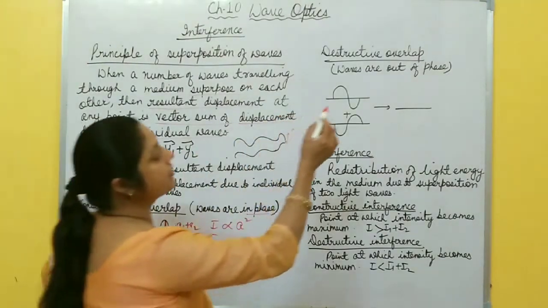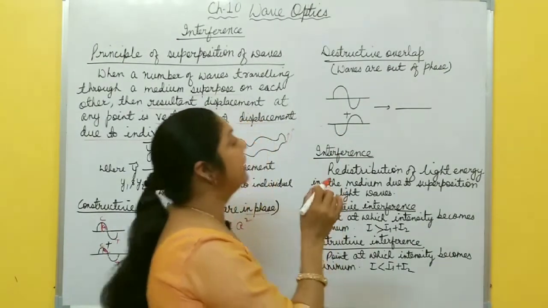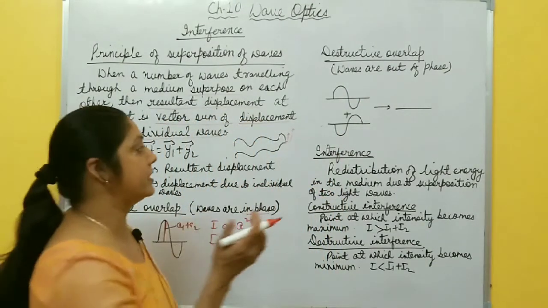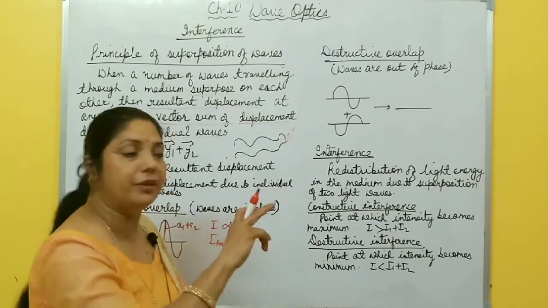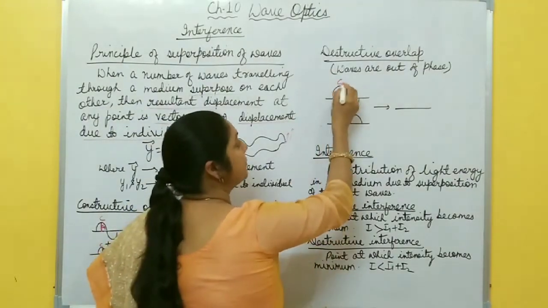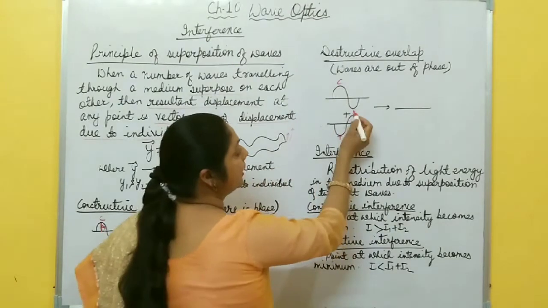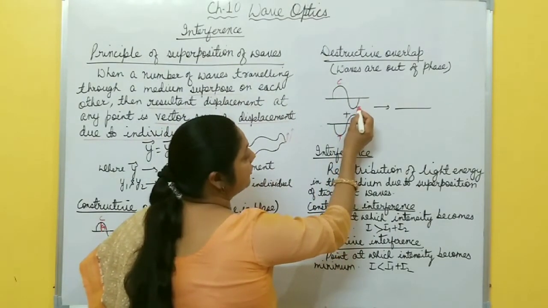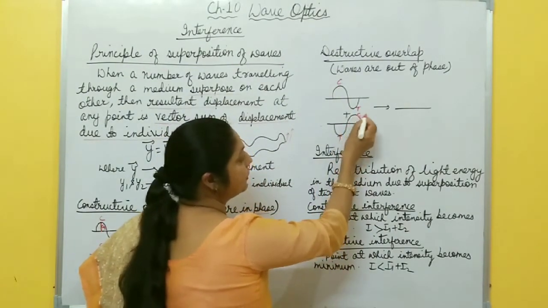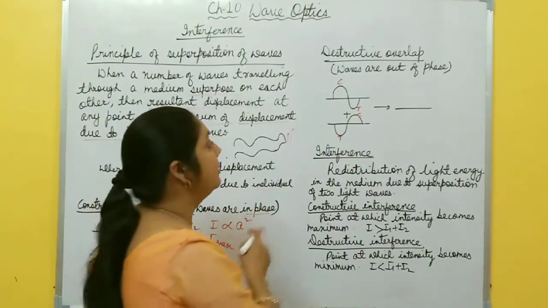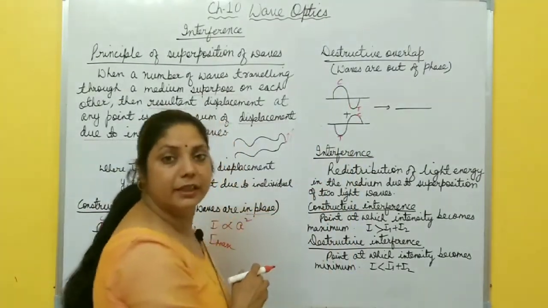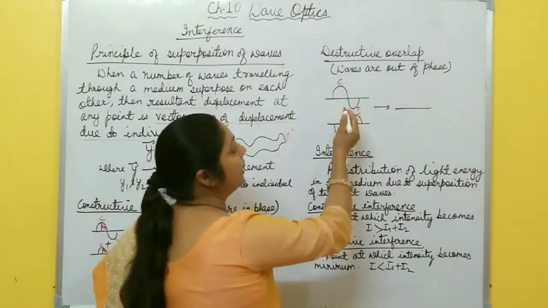Now the second one is destructive overlap. When the waves are out of phase, it means the crest of one wave superimposes on the trough of another wave. These two are in opposite directions. Again, either the trough of the first wave superimposes on the crest of the other wave. When this type of overlapping takes place, what happens?